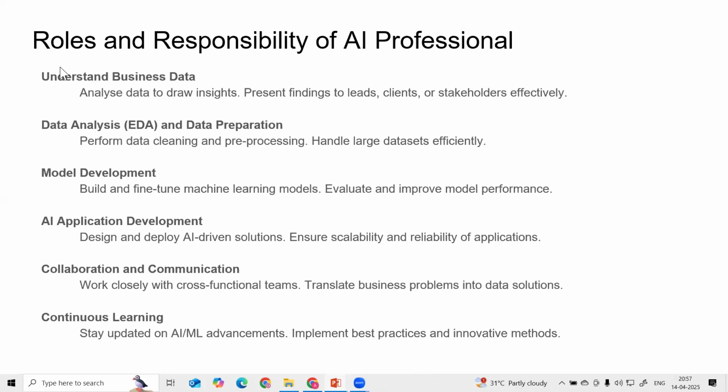So here, starting from data understanding, then we perform data analysis and data preparation, then we go for model development, and after the model development we build the AI application so that we can deploy it in production. In this way we can solve real-world problems, and everyone in business can interact with this solution to solve their problems. And let's move on to the next.